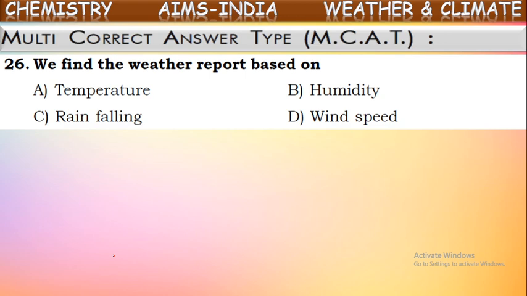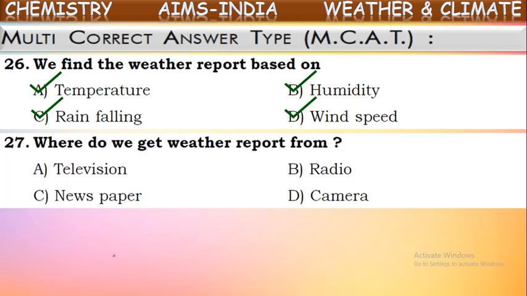Generally, all of these are taken into consideration while giving a weather report, because temperature, humidity, rainfall, wind speed, and even wind direction are considered the elements or components of weather. So these will all be taken into consideration while giving a weather report. The correct answer will be all of these. Okay, all are correct here. Next question,